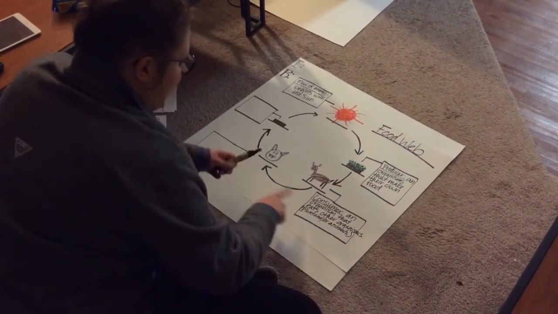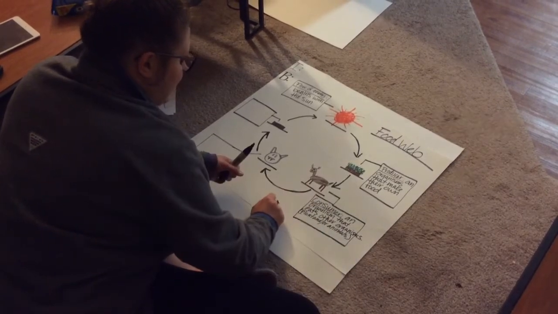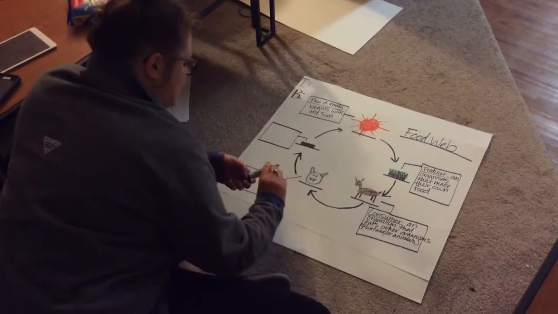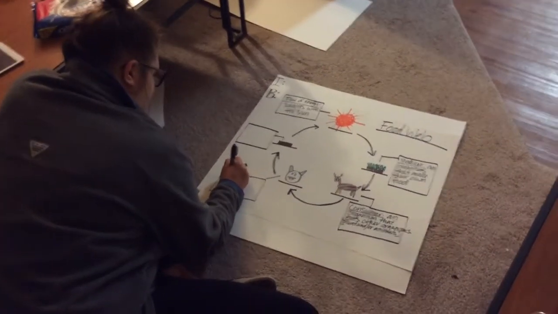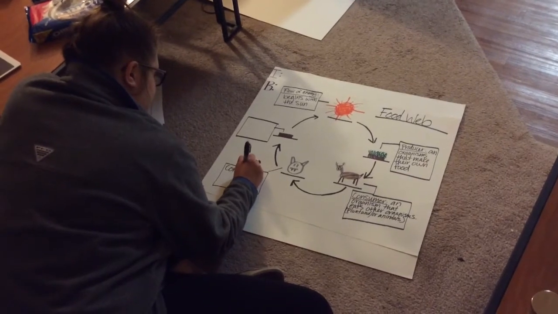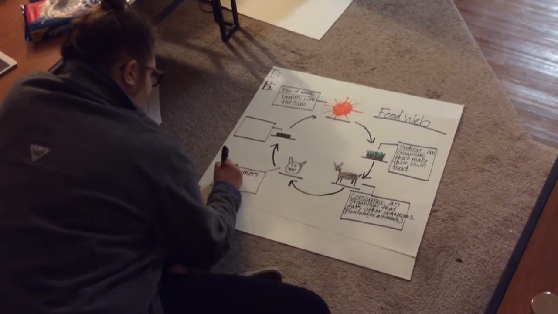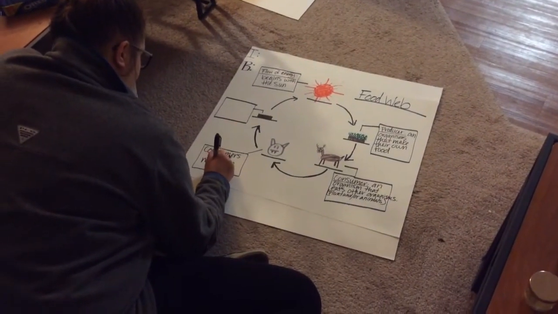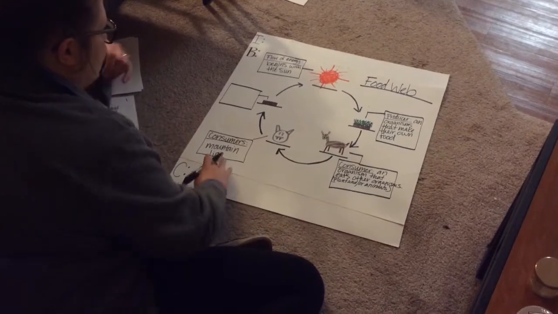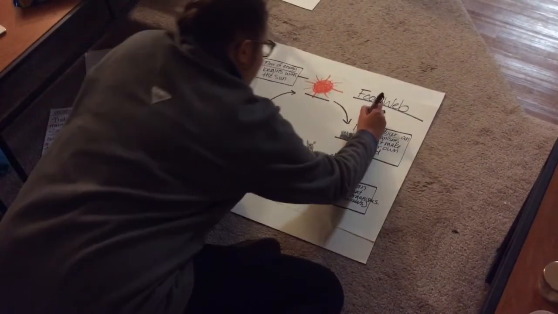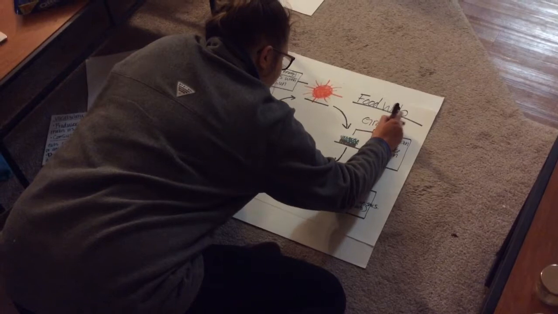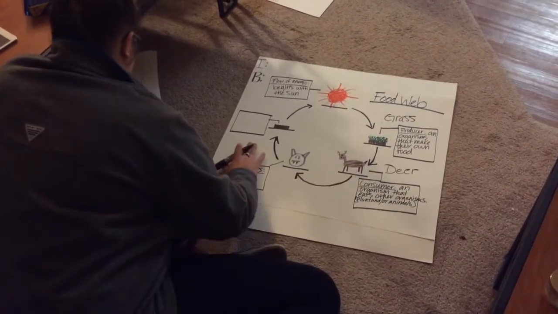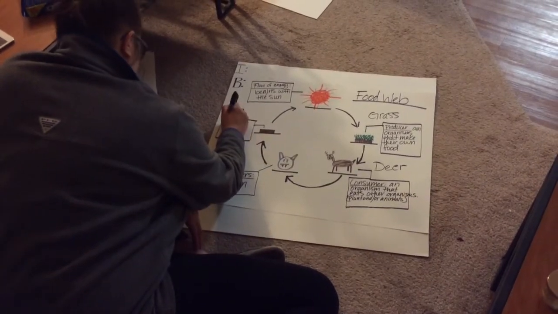So that means either an animal can eat a plant or an animal can eat an animal. So our mountain lion can eat our deer, and that still means that they are also consumers. Okay, so finally, and we'll say this is grass, this is a deer, this is our mountain lion, and finally our decomposer.